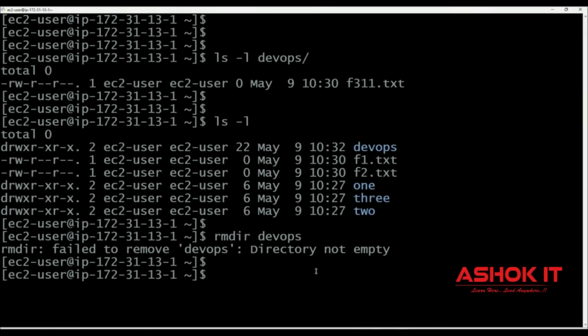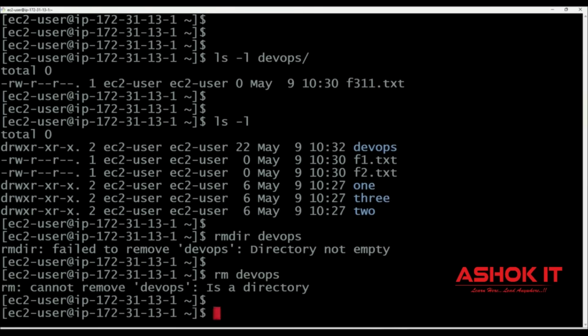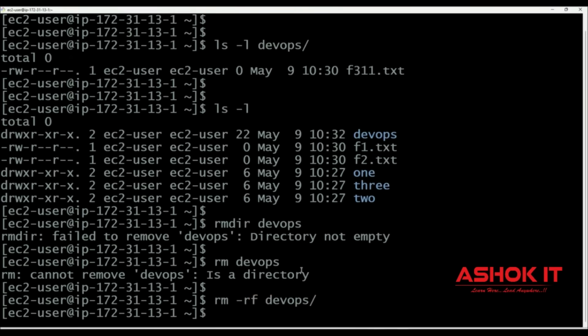How to delete this empty directory? rm space DevOps. Okay. So if you use rm space DevOps, it is asking, is it a directory? Then what we need to do? rm space -rf space DevOps. Now forcefully we are going to delete this directory along with the content available in that directory.